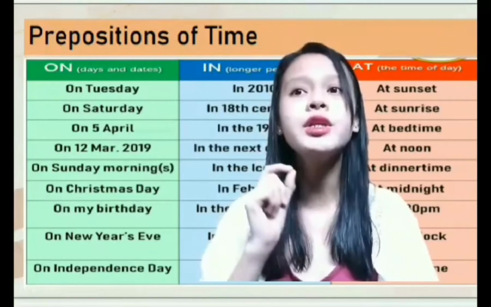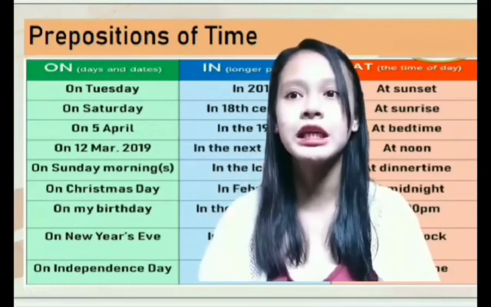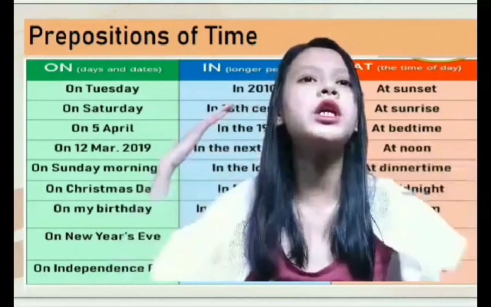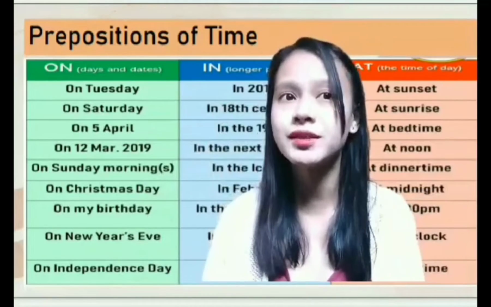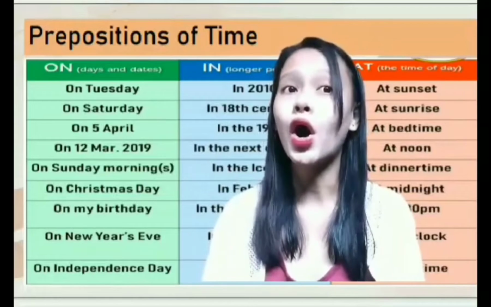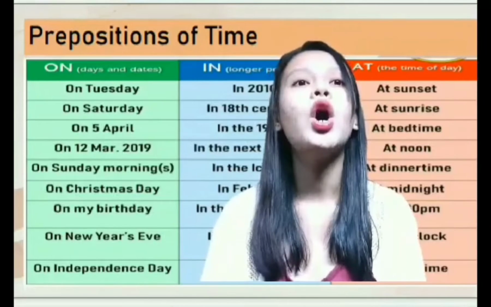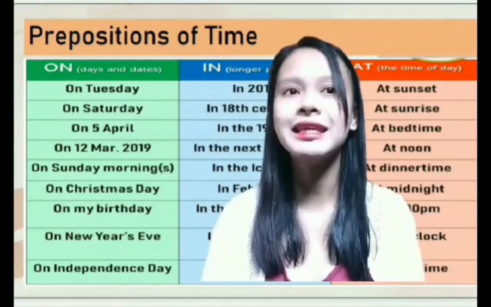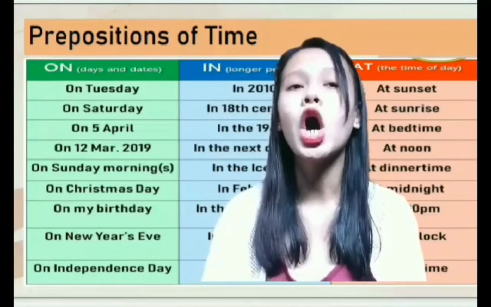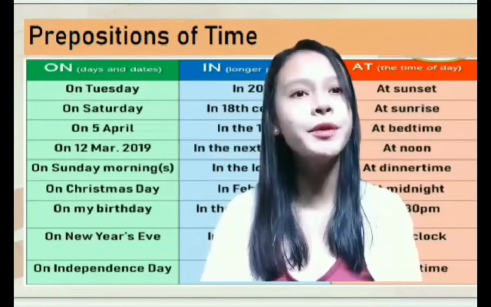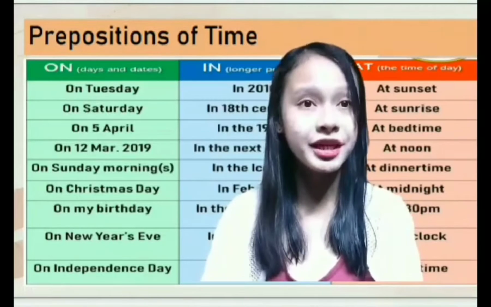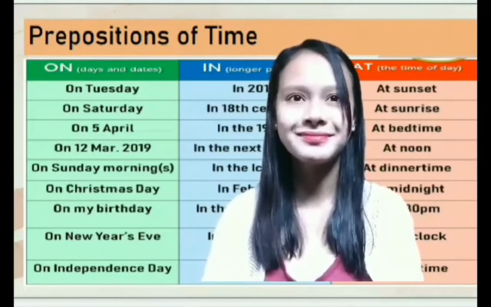Note, on the weekend is used in American English. Examples: on Tuesday, on Saturday, on April 5, on 12 March 2019, on Sunday morning, on Christmas Day, on my birthday, on New Year's Eve, on Independence Day.